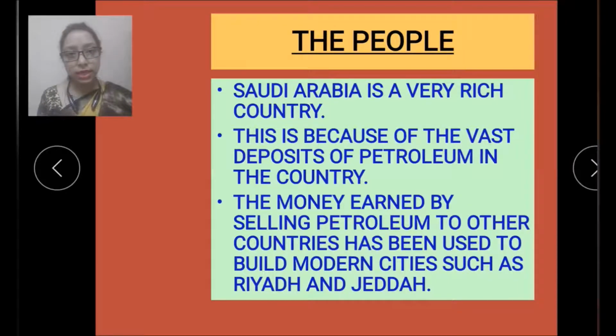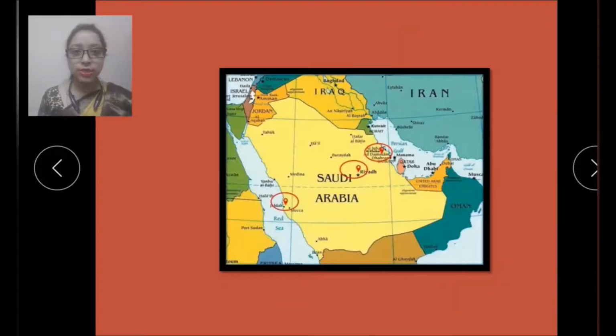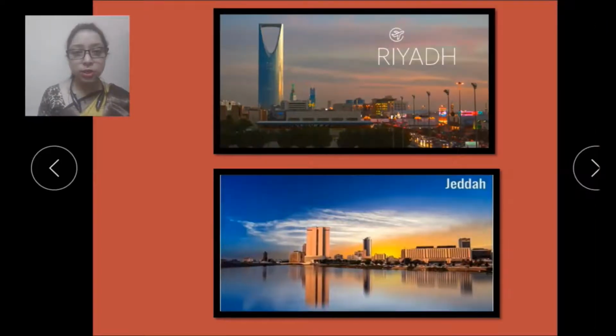Now let's see next. Here you can see where is Riyadh and where is Jeddah. Here is Jeddah and here is Riyadh. Both of these cities are the modern cities of Saudi Arabia. Now let's see next. One more picture, you can see how modern Riyadh and Jeddah are. This is Riyadh in the first picture and in the second picture, this is Jeddah. So these both are the modern cities of Saudi Arabia.